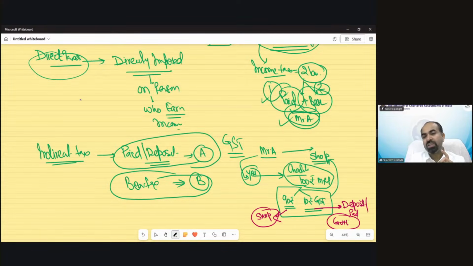So 10 rupees has been paid by the shopkeeper to the government. But can you tell me, who takes the burden of this 10 rupees? Who will tell me the answer?